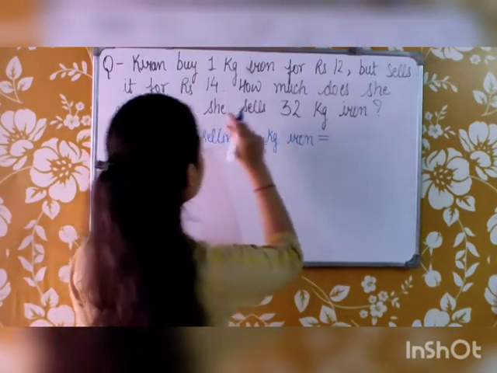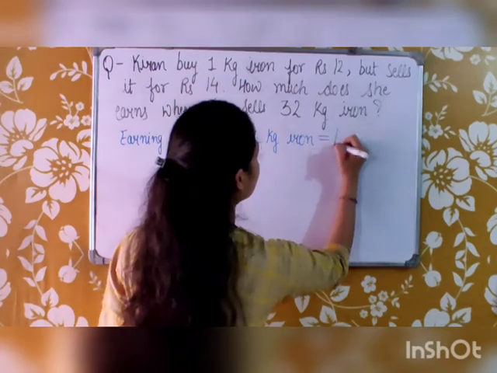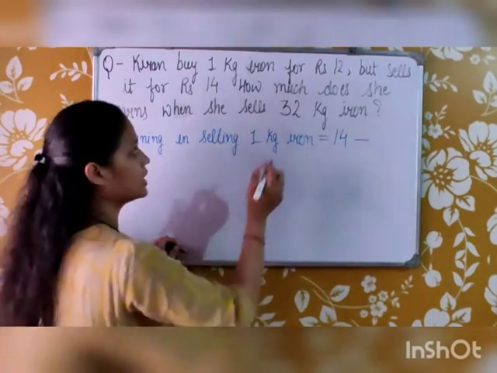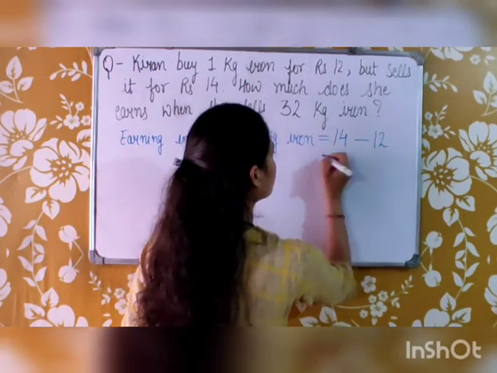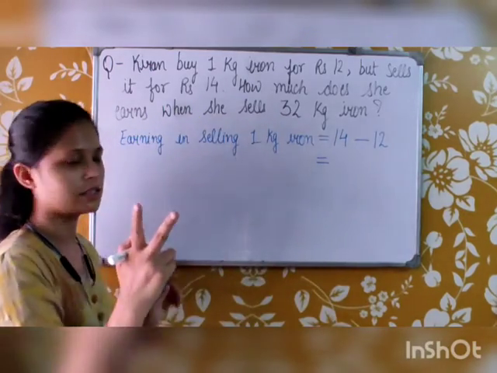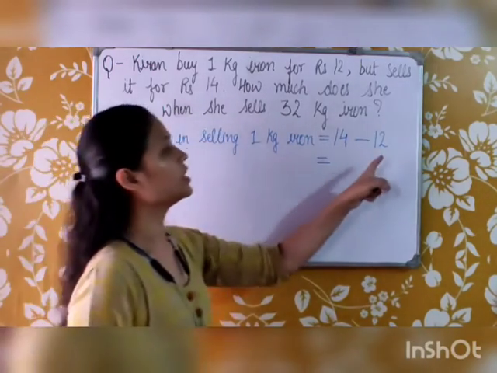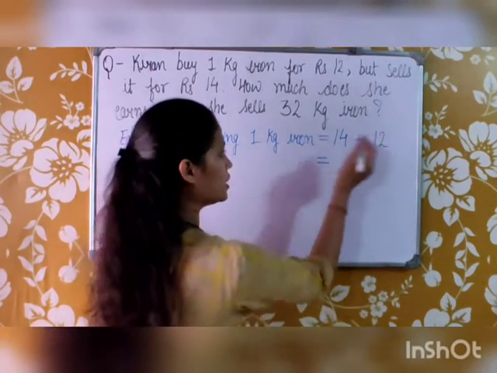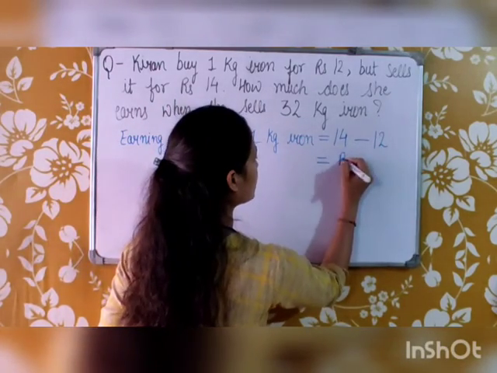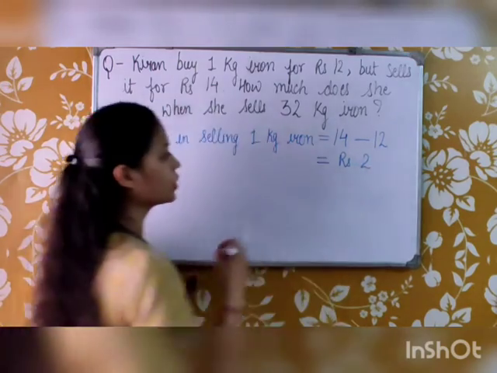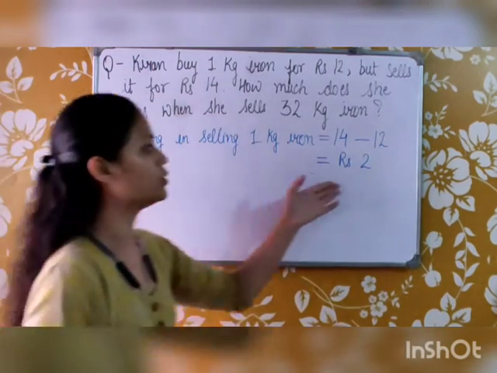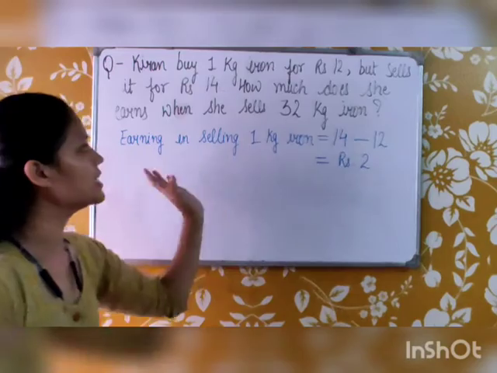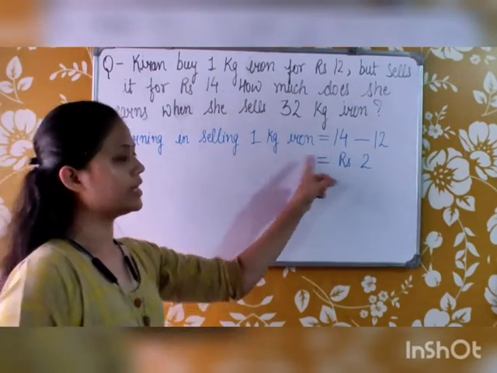She is selling it for rupees 14 and she bought it for 12. So she earns 2 rupees in it, because 14 minus 12 is rupees 2. It means she has a profit of rupees 2. She has earned rupees 2 in selling 1 kg of iron.